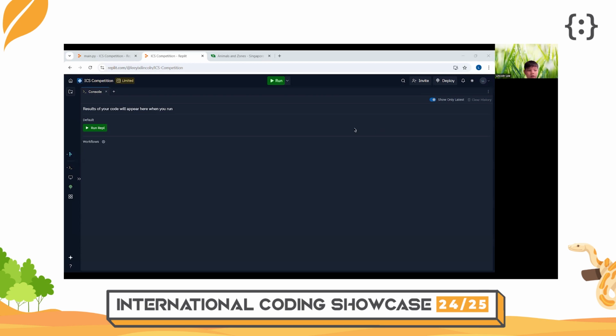Today, I'll be sharing about my project, which is centered on education. The objective of this project is to educate people on endangered animals. I color coded the program so that it's much neater.